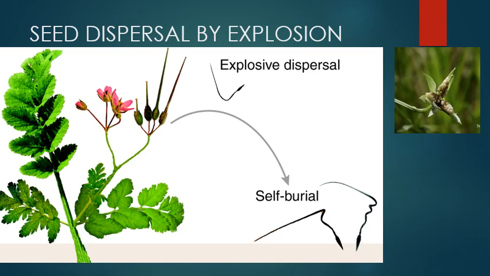In this picture you can see there are fruits. They have become dry and after bursting the seeds are scattered to a distant place at some distance from the parent plant. There they will germinate when they get the favorable conditions for germination. Examples of seeds which get dispersed by means of explosion are peas, grams, beans, etc.